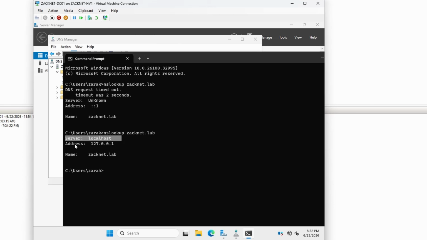The server is going to be localhost. Address is our loopback address. And the name, it comes up with our domain name. So that's a good sign.